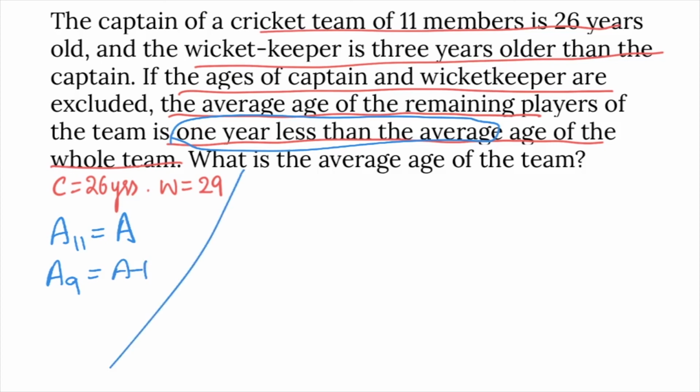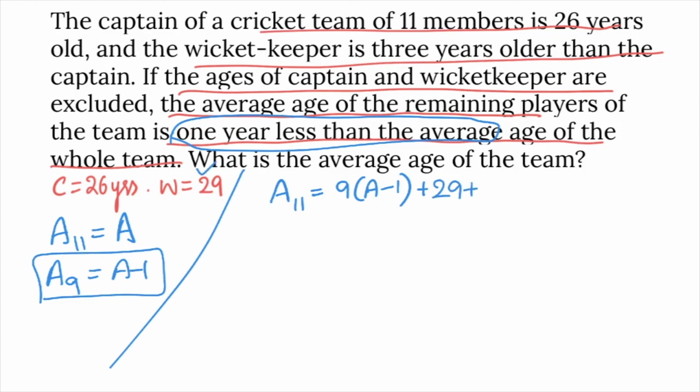Using combined mean method, 11 members into their average is 9 members into A minus 1, plus wicket keeper age 29 plus captain's age 26.